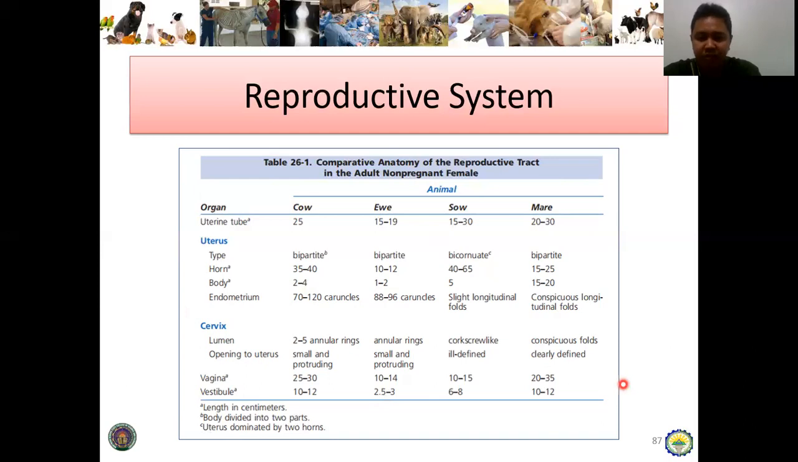Pero in appreciation sa ilang cervix, take note sa cow, it's comprised of 2 to 5 annular rings. And then sa ewe, same, may annular rings siya. And then, take note sa sow, ang iyang cervix is corkscrew-like. It is in relation nga corkscrew man ang appearance, hindi man sila annular rings. Ma-appreciate nyo lang na later once makita nyo na ang male reproductive organ sang boars or sang baboy. And then sa mare, there are distinct conspicuous folds and clearly defined ang opening niya.